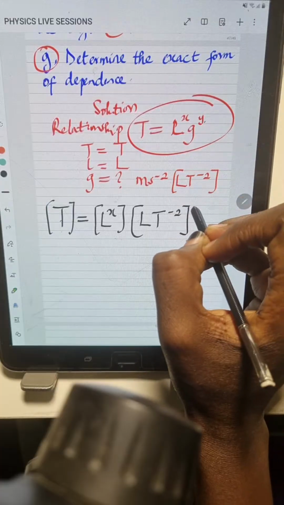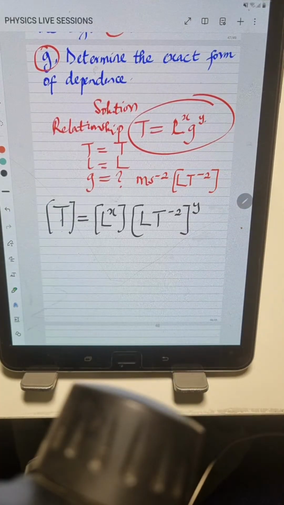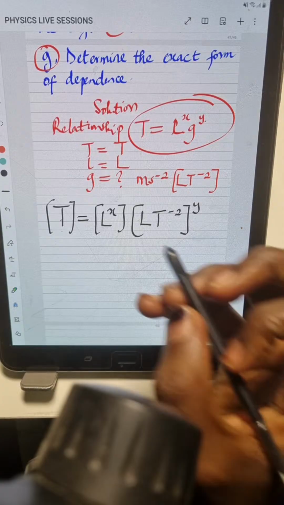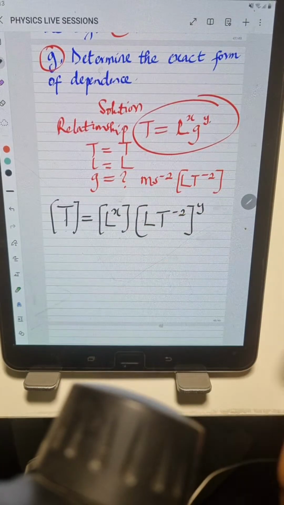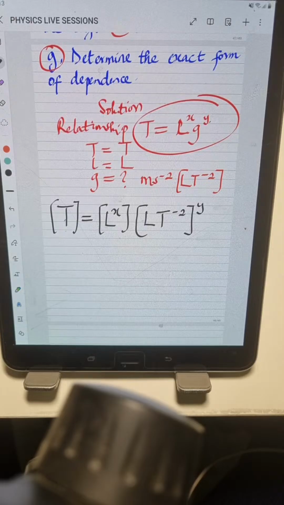Then we have a power of Y. If you understand what I just did, or if you don't understand at all, just let me know in the comment section. All I just did was to substitute their dimensions, okay? I just substituted the dimensions at this point, right? Are we clear?